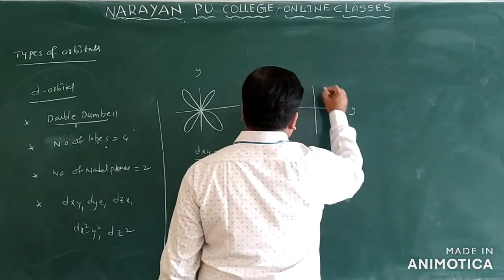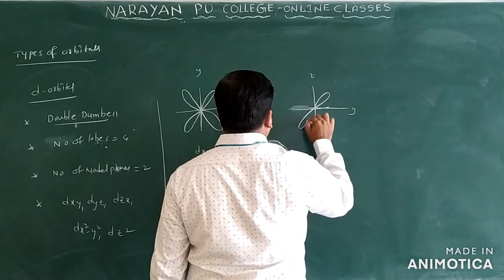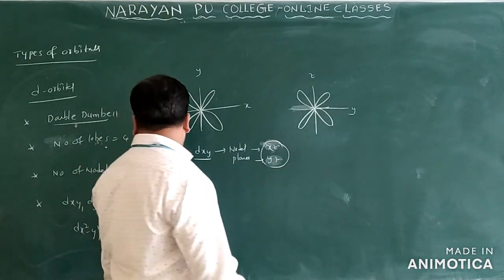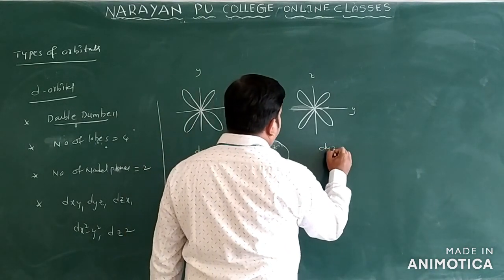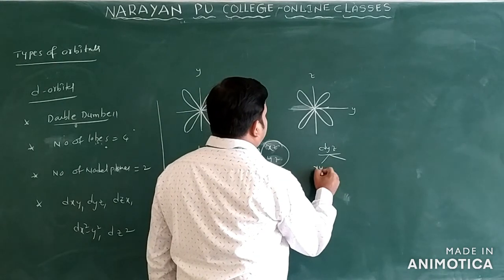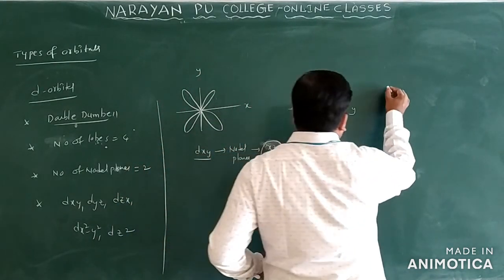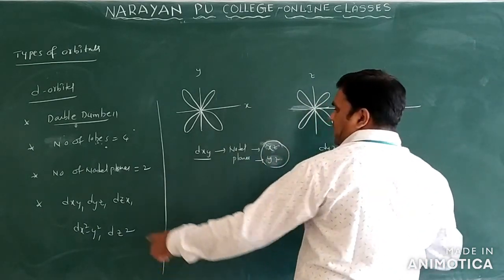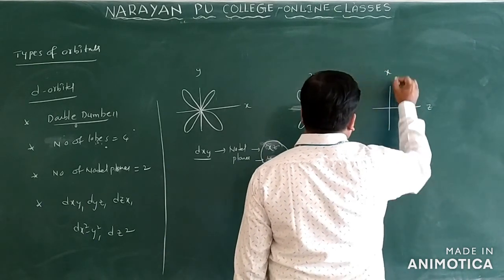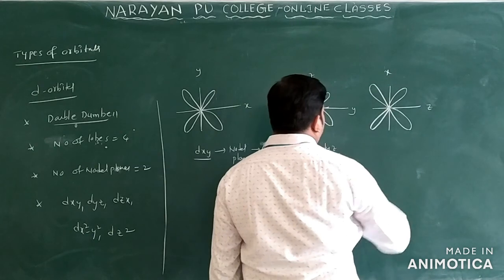Come to the next one, after dxy we have dyz. You can check, this is y and this is z we can take here. Now we can see here this is also one of the dyz orbitals. Here, xy is possible and xz is possible as nodal planes. Now one more we have, dzx only. You can take z here and x here. These are lobes we have only.